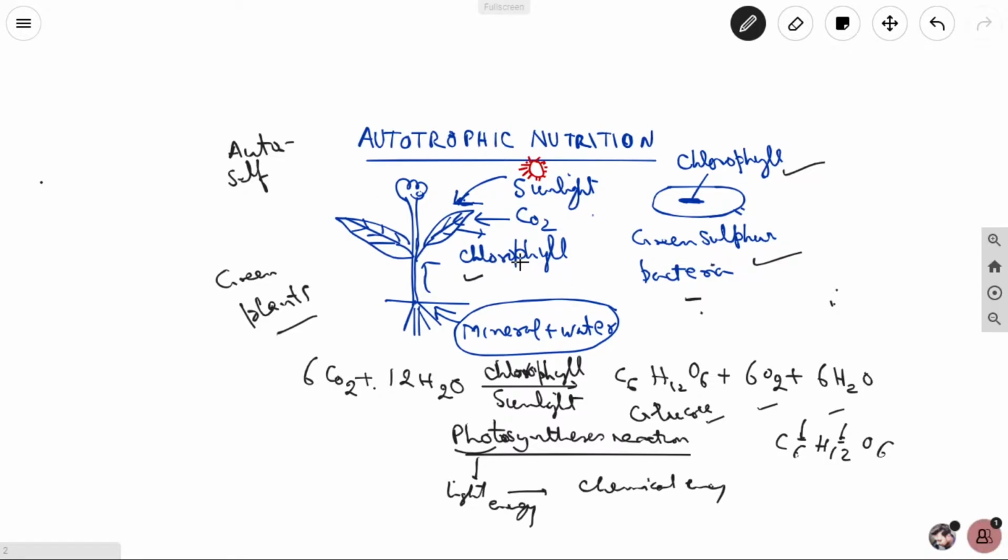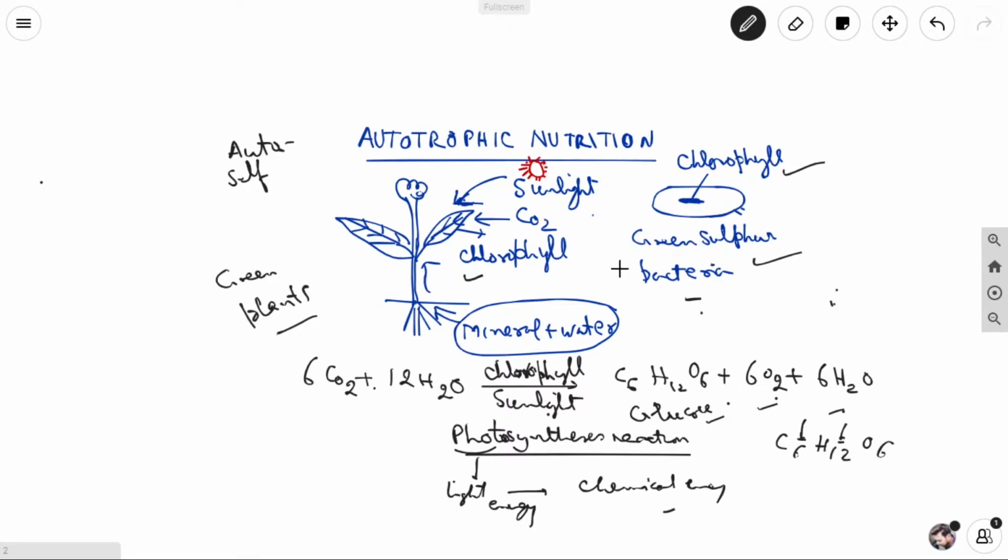Green plants prepare glucose by the help of carbon dioxide, sunlight and water in presence of chlorophyll. Chlorophyll is a green pigment present in chloroplast inside the plant, in the green parts of the plant like the leaves. The carbon dioxide and water join together in presence of chlorophyll and sunlight, and produce glucose, oxygen and water. This is the reaction of photosynthesis. In the photosynthetic reaction, light energy is converted into chemical energy.